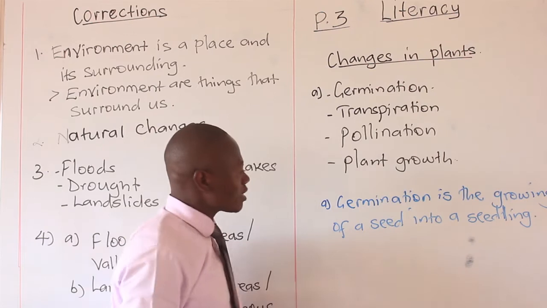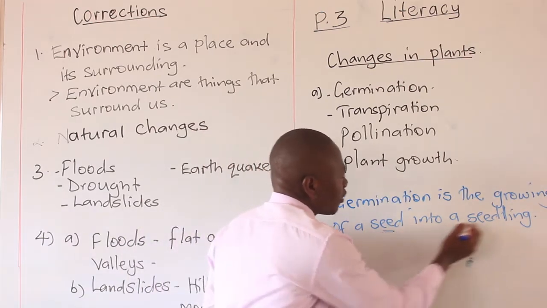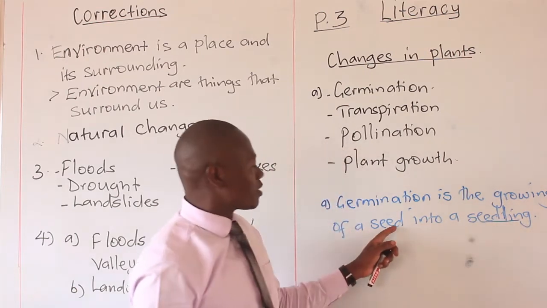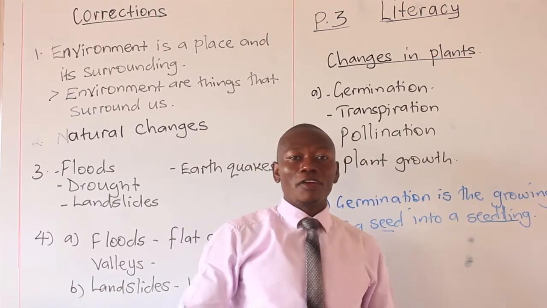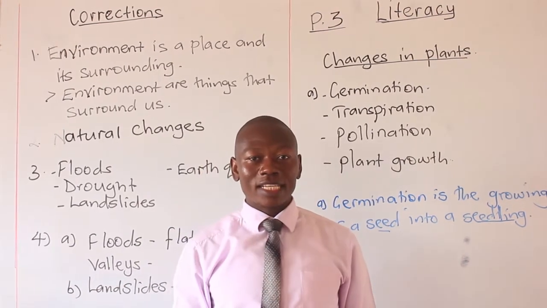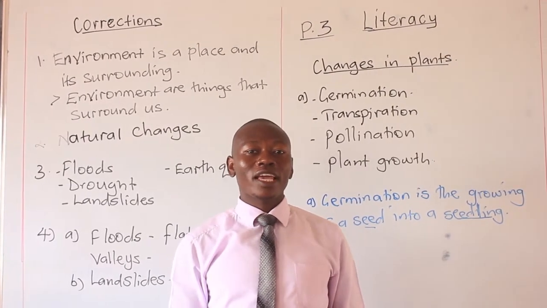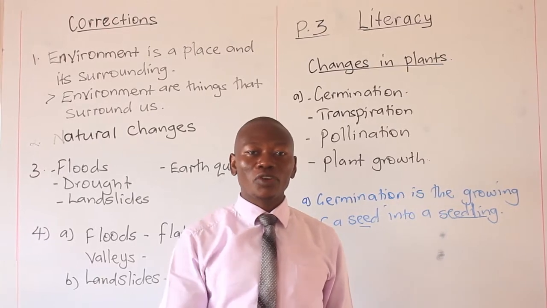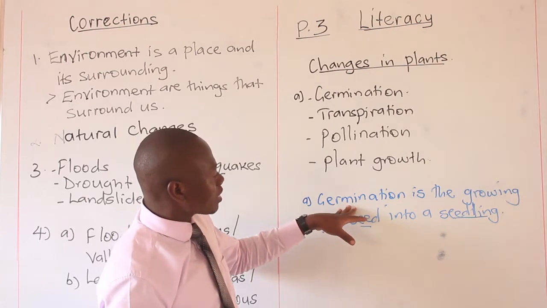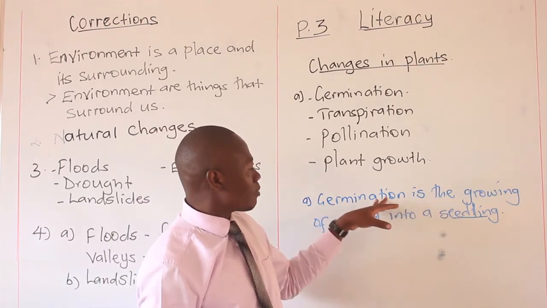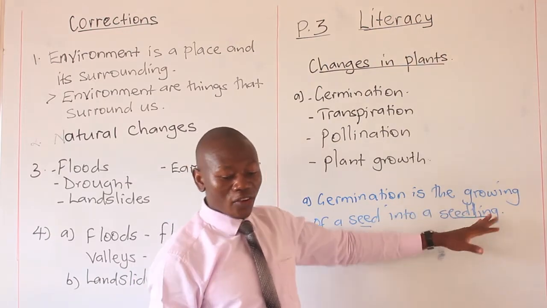The growing of a seed into a seedling. You understand what a seed is, and you understand what a seedling is. Like I've said, a seed is the fruit of a plant that is hard, or that can again be planted and grows into the previous form. So therefore, we say plants undergo what we term as what? Germination. And germination is the growing of a seed into a seedling.